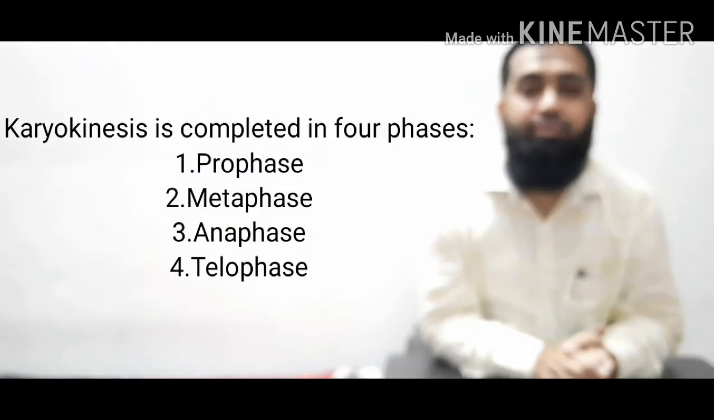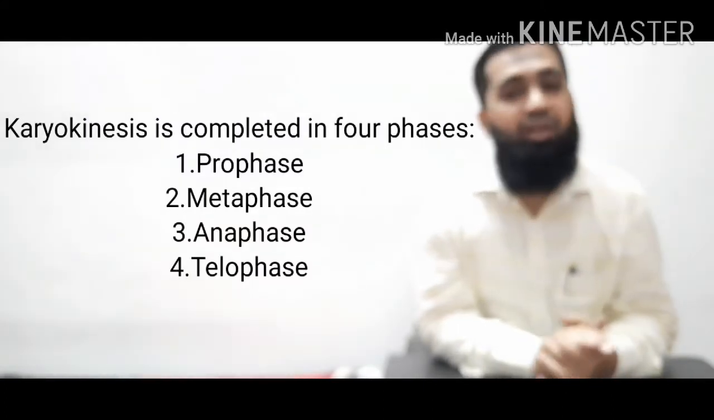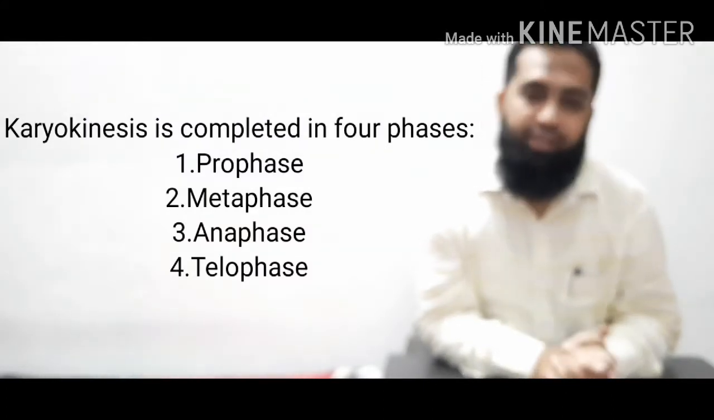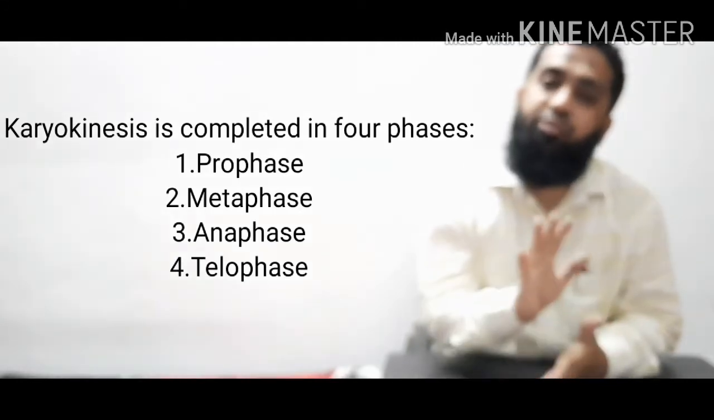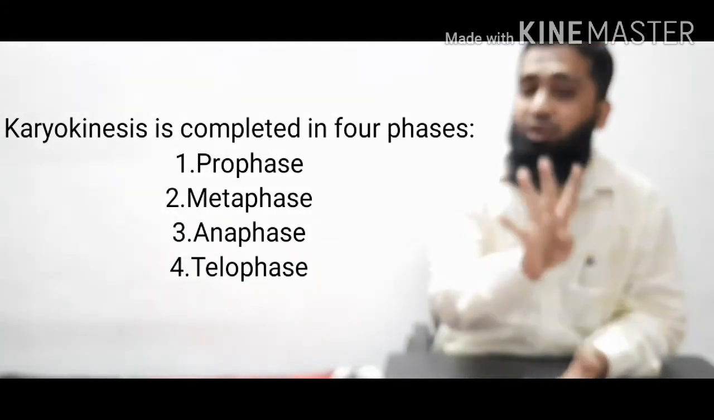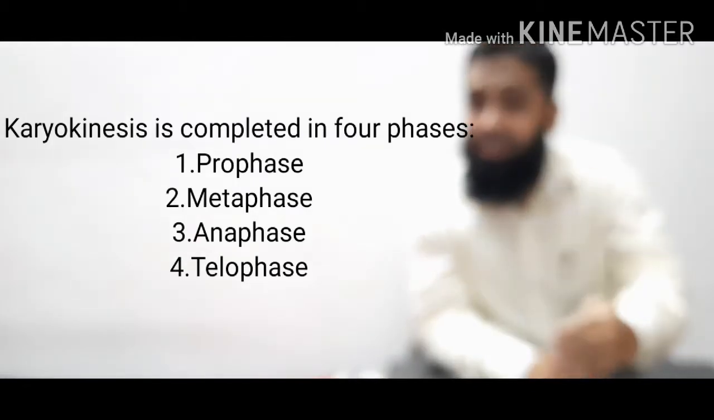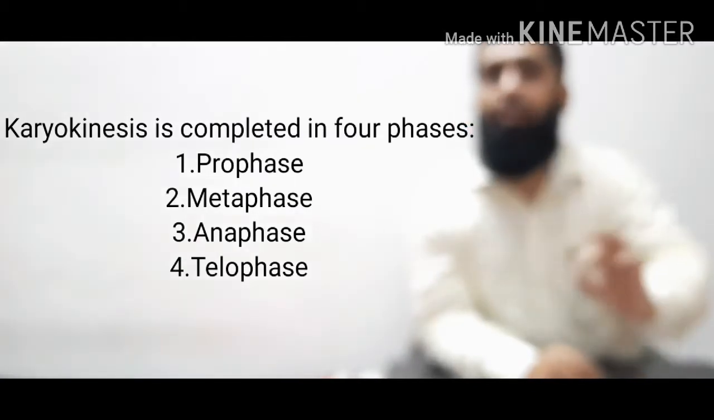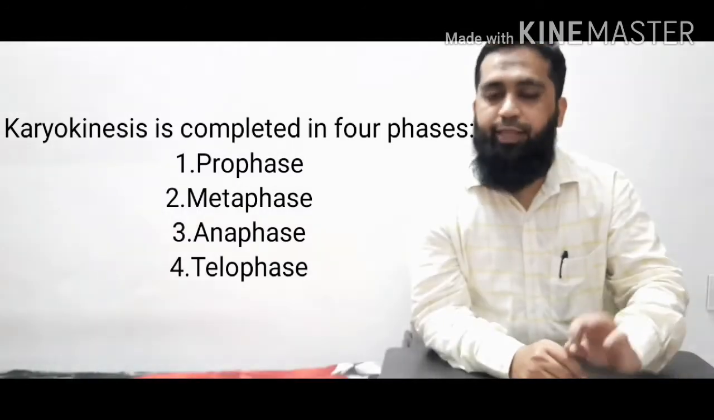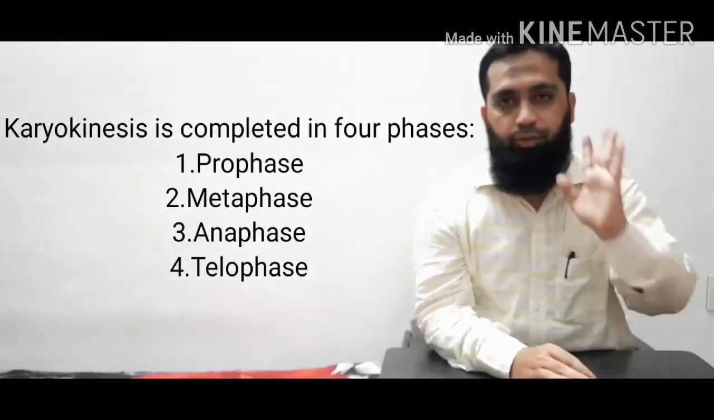Second, metaphase. Third, anaphase. Fourth, telophase. So there are the four phases of first step karyokinesis. We are going to understand these four phases one by one, and then we'll move to the second step, cytokinesis. So let us discuss prophase.